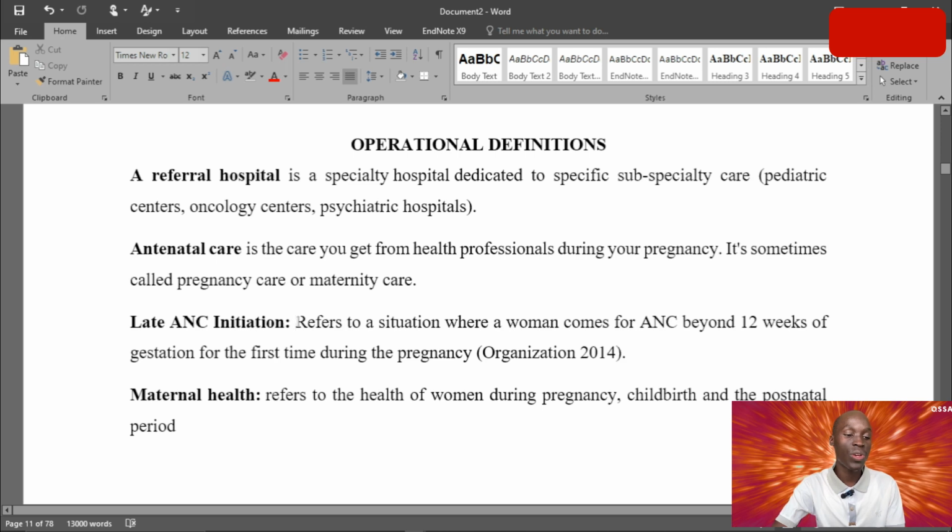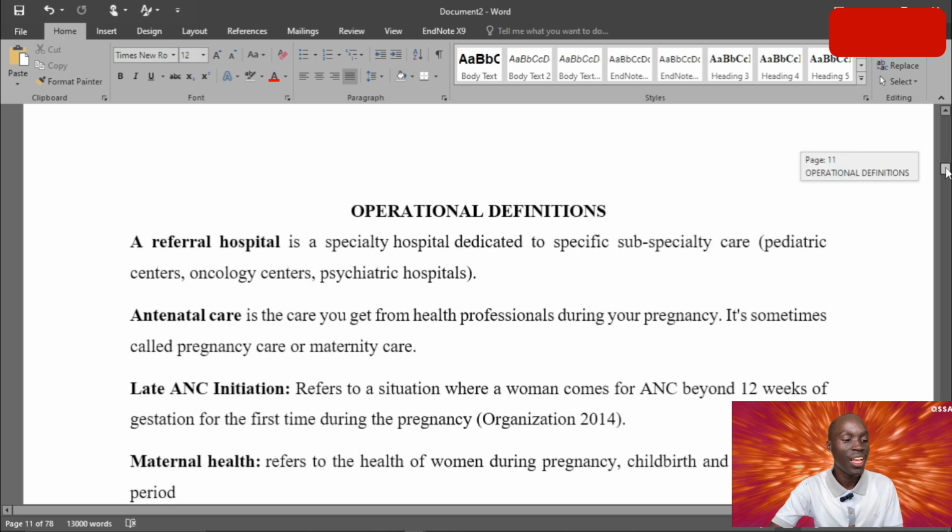This refers to a situation where a woman comes for antenatal care beyond 12 weeks of gestation for the first time during the pregnancy. This was so good. It helps us understand what we mean by late antenatal care initiation in the context of this study.